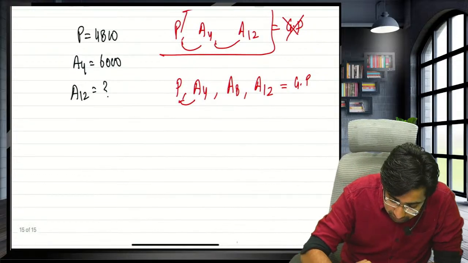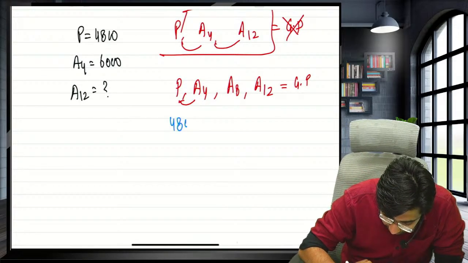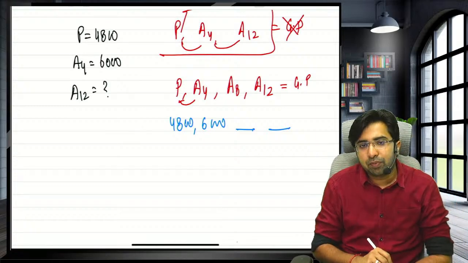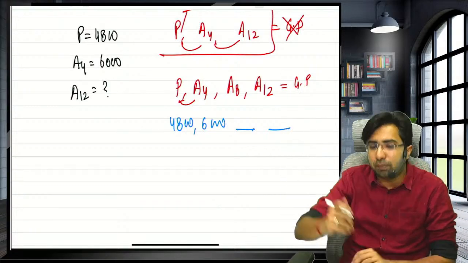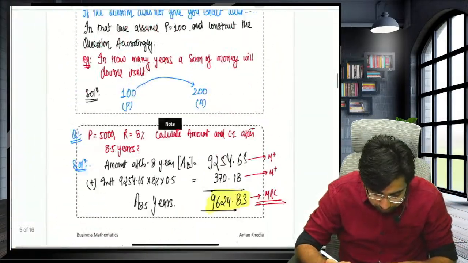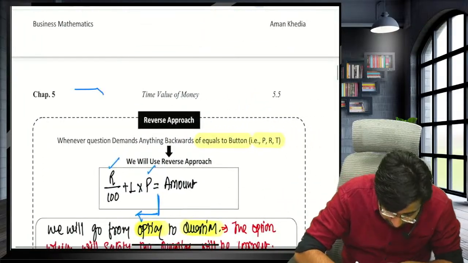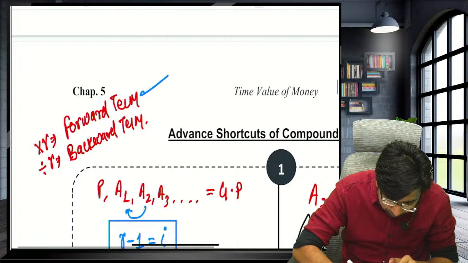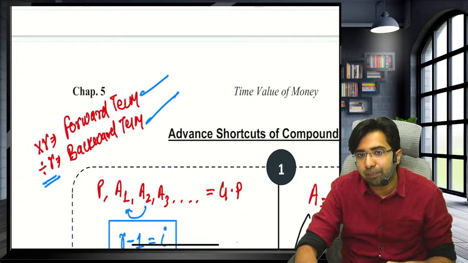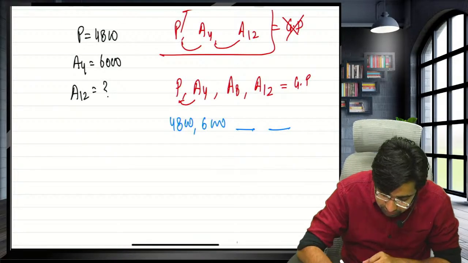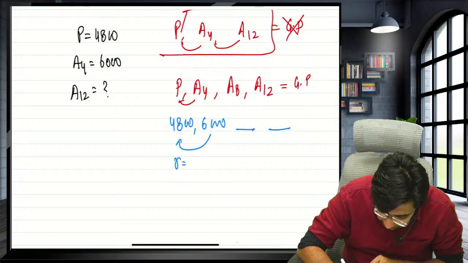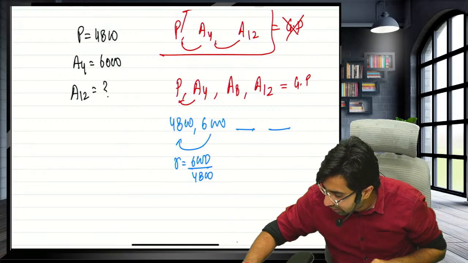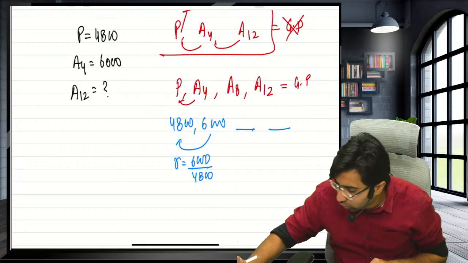Now, if they are in GP, can I say 4,800, 6,000, A4 and A12 will be in GP. How to compute the next term of GP? To compute the next term, you have to multiply it by R. Multiply by R to get the forward term and divide by R to get the backward term. So let's compute R. How to compute R? Forward term divided by backward term. So you will get 6,000 divided by 4,800, that is 1.25.